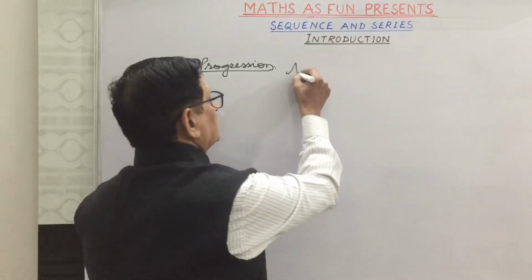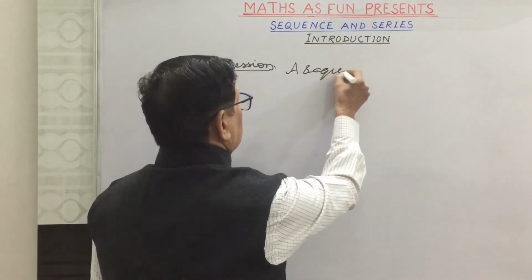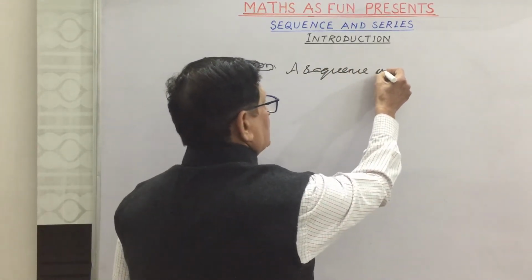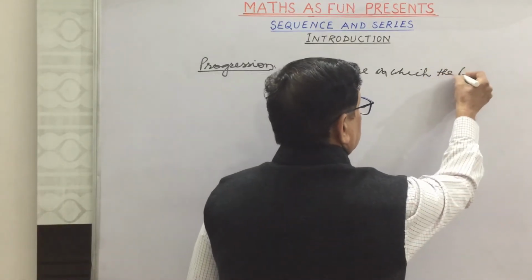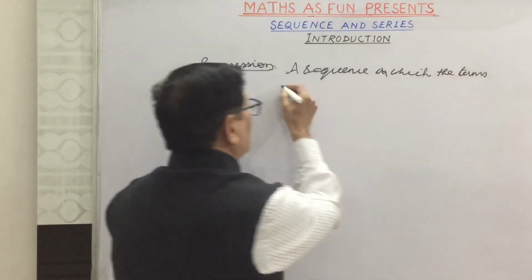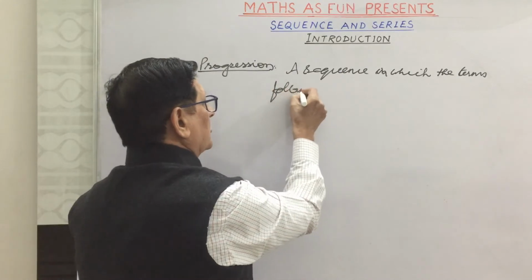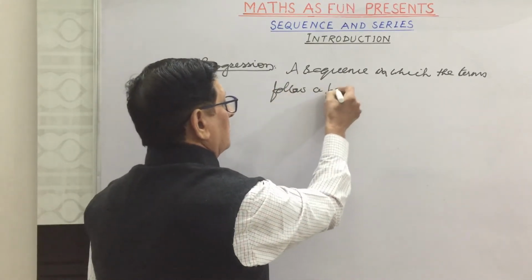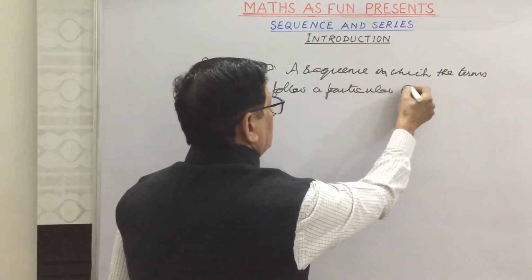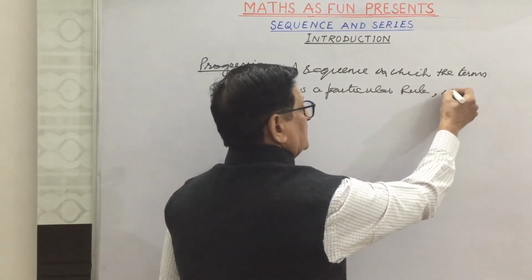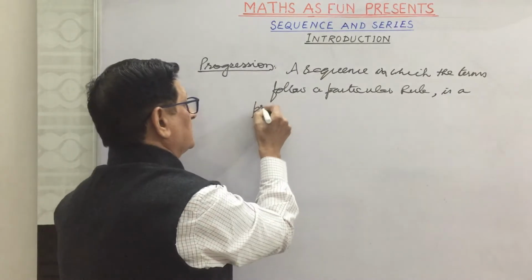A sequence in which the terms follow a particular rule is a progression.